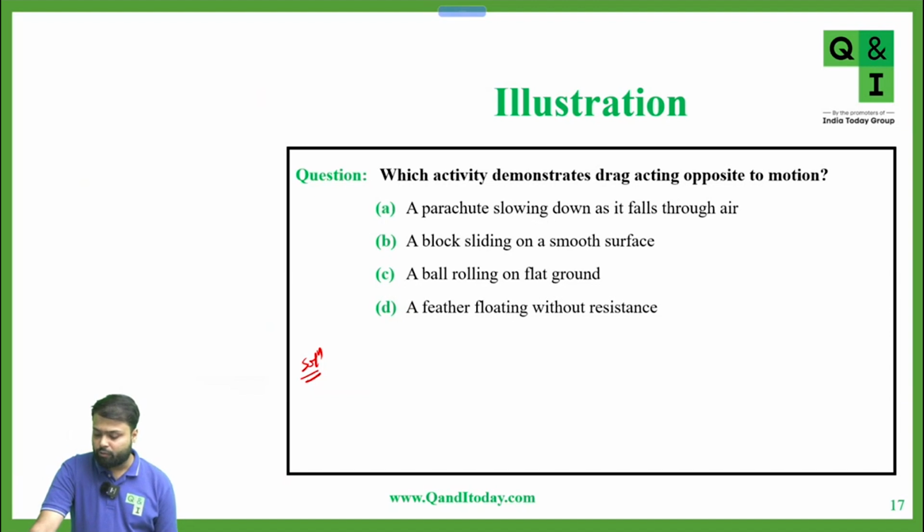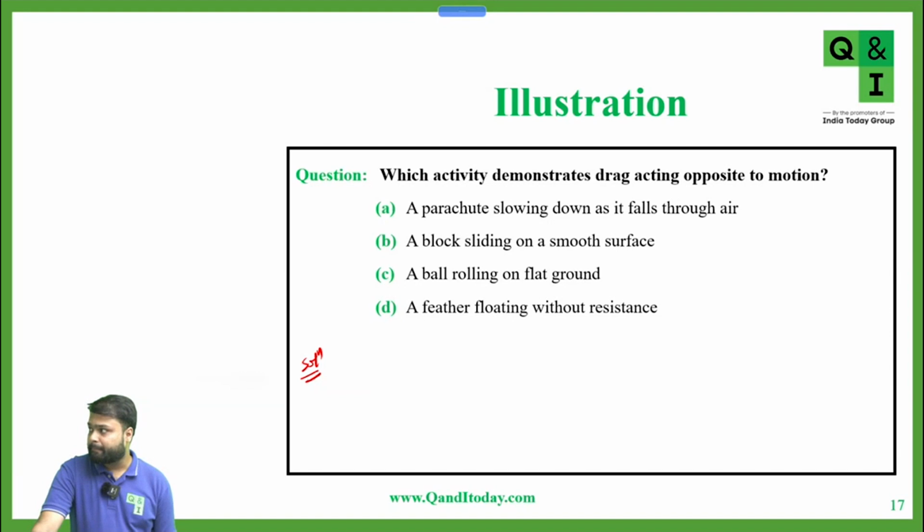D, a feather floating without resistance. What is the answer? A, B, C, or D?